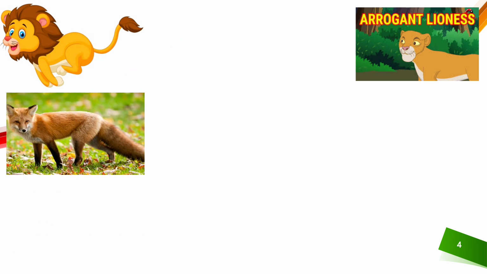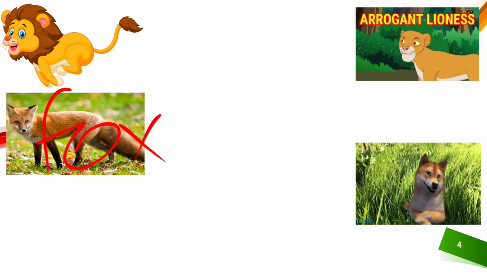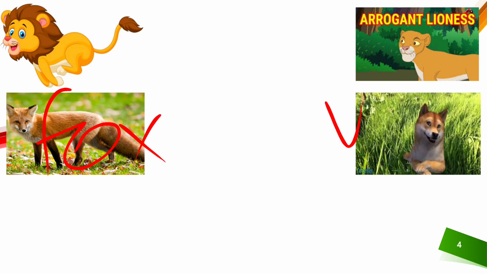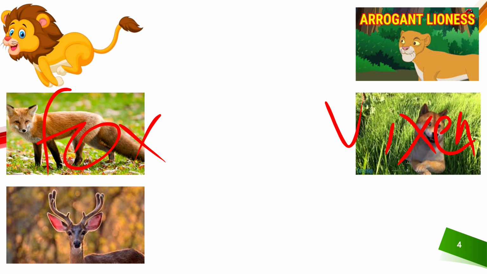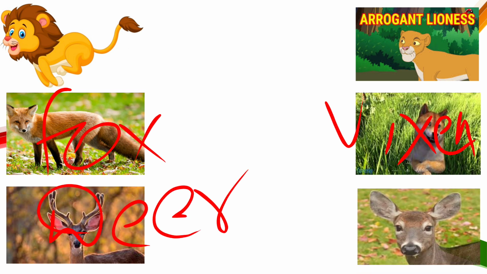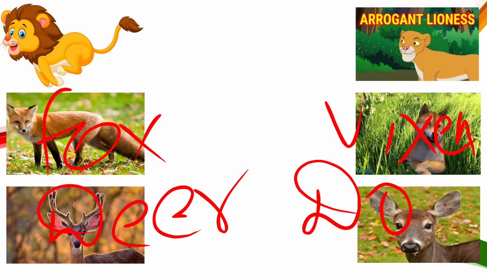And who is he? He is a fox. And who is she? She is a vixen, right? Opposite of fox. Who is he? He is a deer. And who is she? She is a doe, the opposite of deer, right? She is a doe, D-O-E. Is it clear? Moving to the next one.